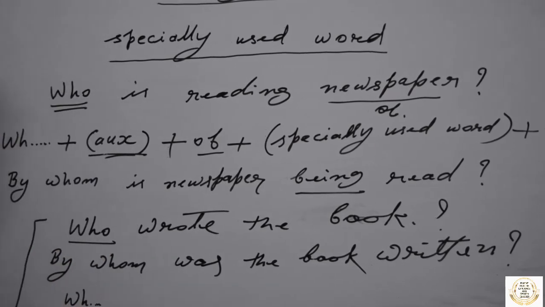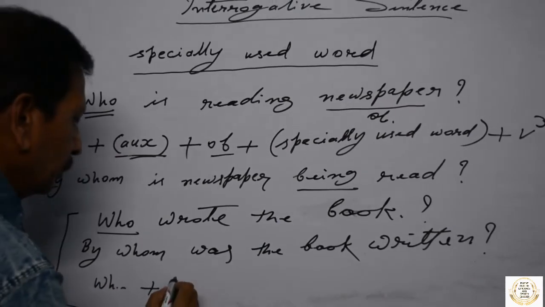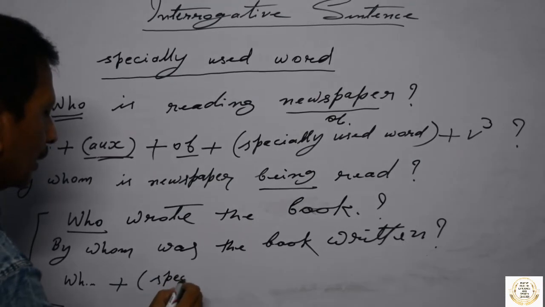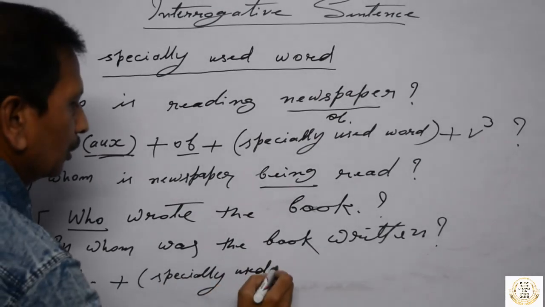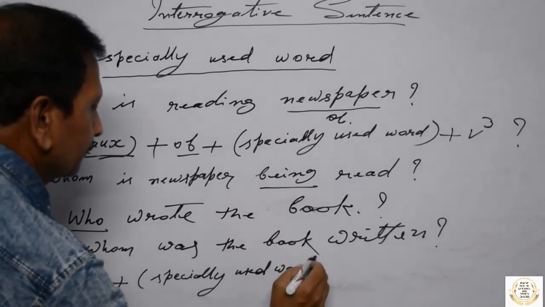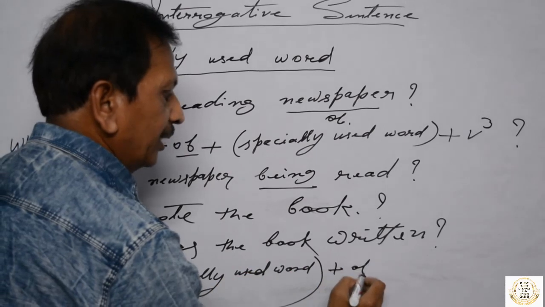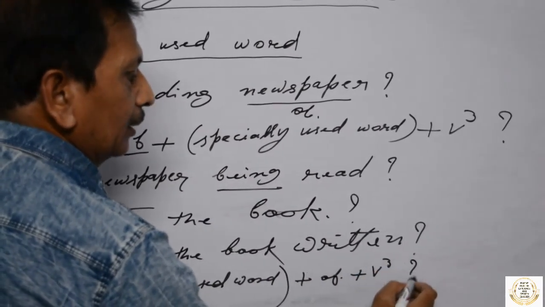WH word, specially used word after this, plus object plus V3, okay.